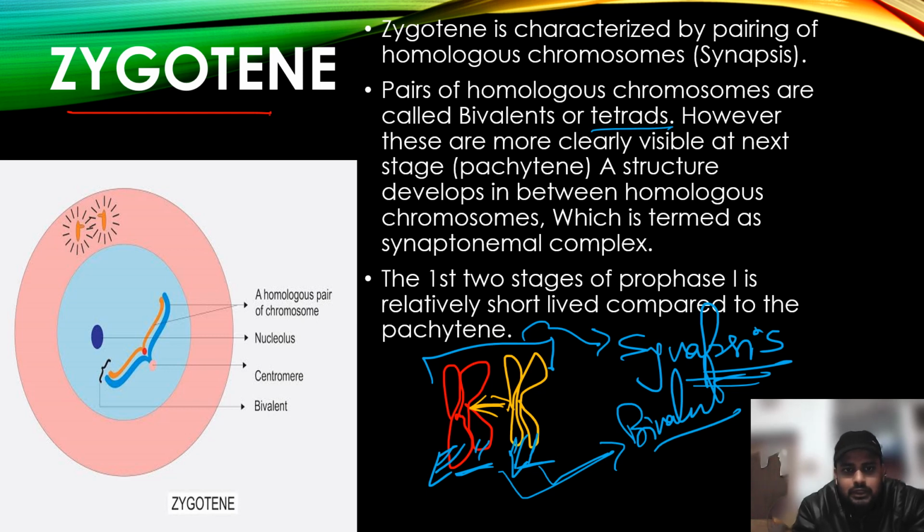Okay, so what happens during zygotene? Two chromosomes start coming closer, and you will also see some material between them. That material is the synaptonemal complex.